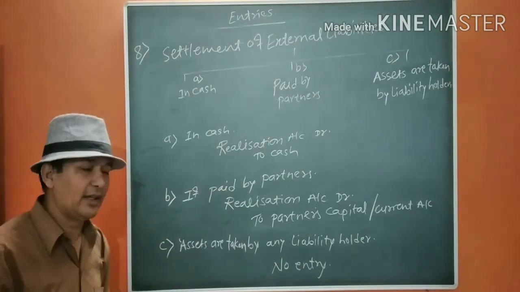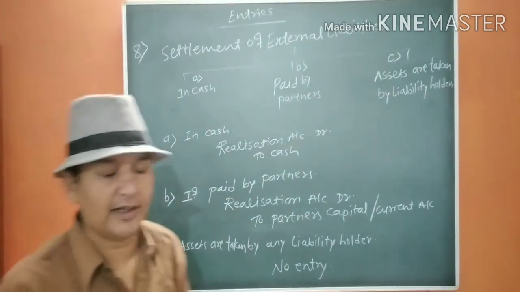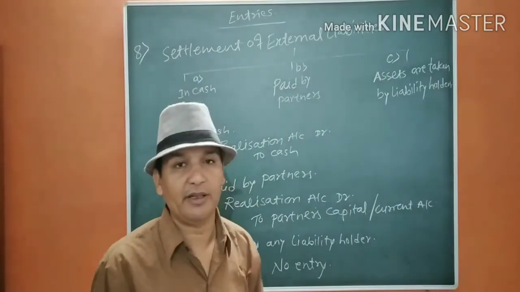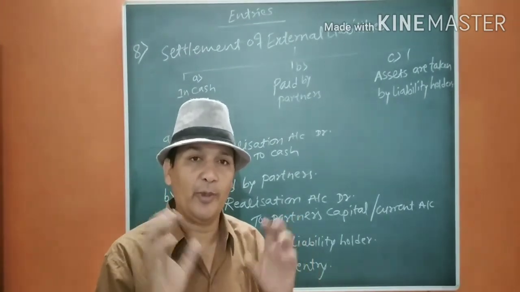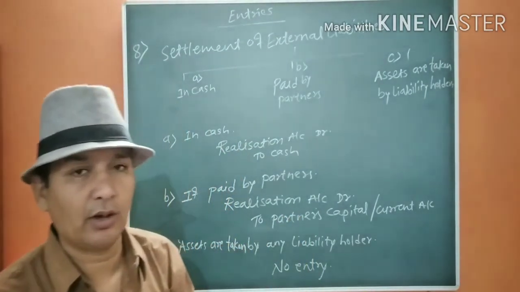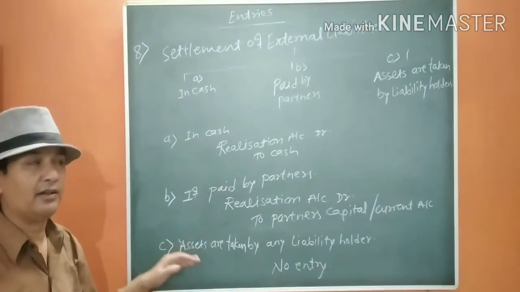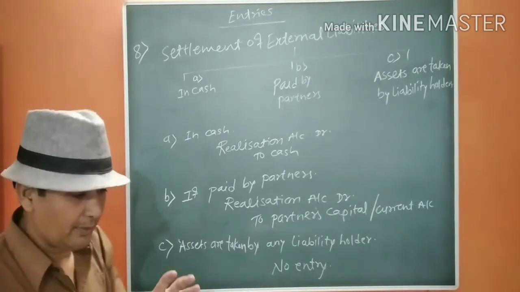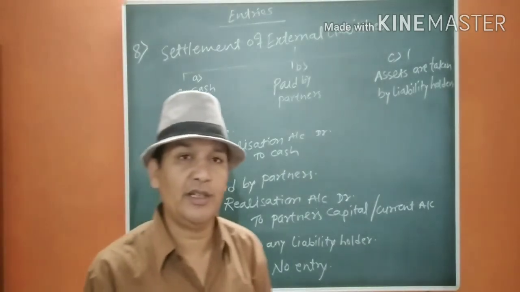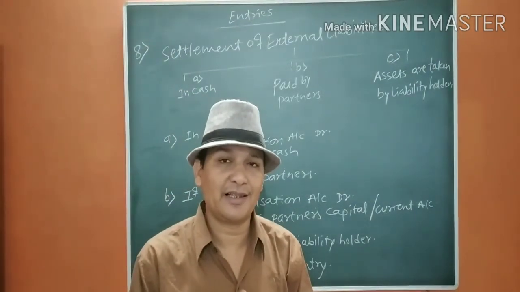When the assets are taken by the liability holders to settle their debts, there will be no entry because both things have been transferred to the realization account. Now, these are the entries related to the posting of the balance sheet and adjustment of assets and liabilities.